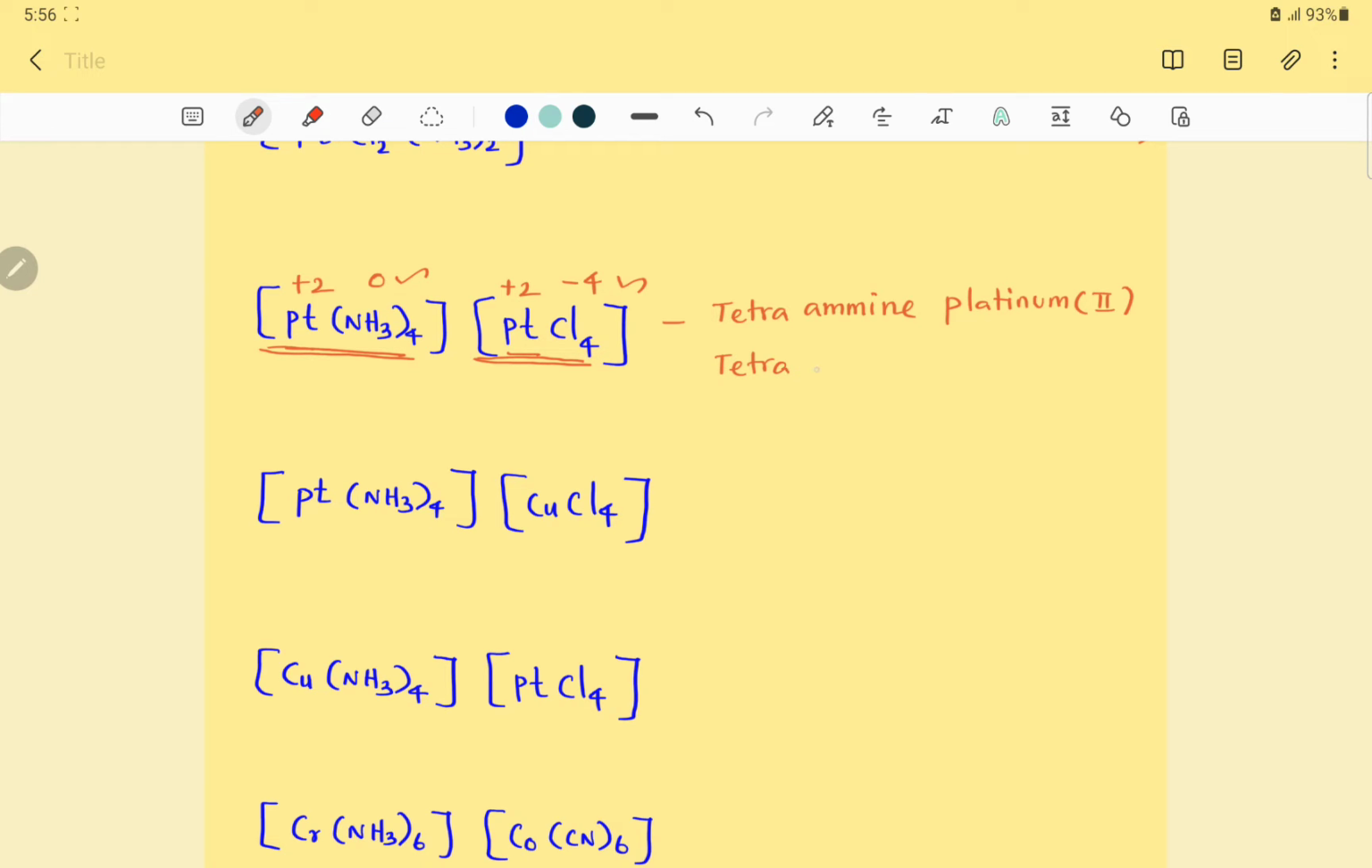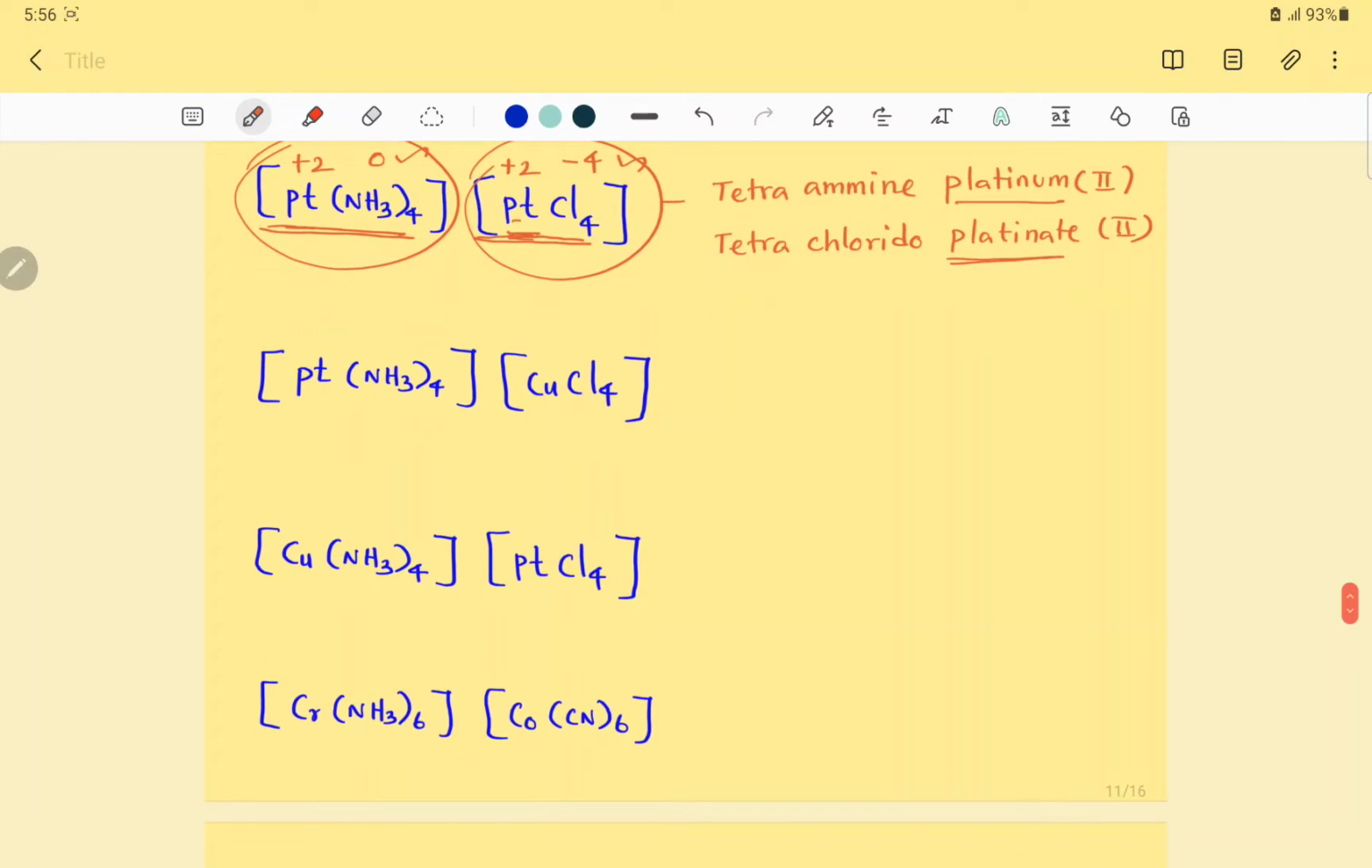Tetrachlorido, ligand is Cl minus, so it is called tetrachlorido. Then the central metal here is also platinum, but it is present in an anionic complex, isn't it? So it is supposed to be named as platinate. Tetrachlorido platinate(II). Whereas here platinum is in a cationic complex, so it gets the regular name. In the second one platinum is in an anionic complex, so platinate. Just see the difference between the name of platinum in the first portion and the second portion.